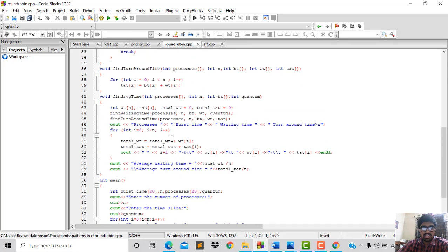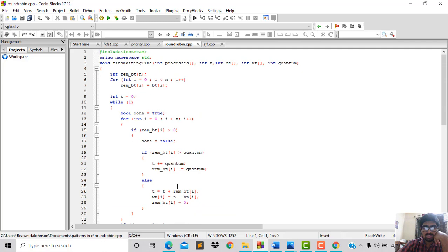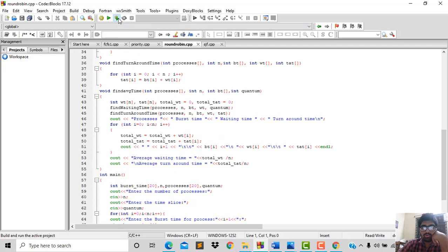Now when we see here, for calculating the total waiting time, total waiting time plus equals wait of I, the execution of that process, and to calculate the turnaround time, total turnaround time plus equals the turnaround of I for that process, and we will print the average wait and turnaround time. Here we enter the number of processes and the time slice, that is, how much time should be executed by each process one by one. So this is all about the program of round robin.